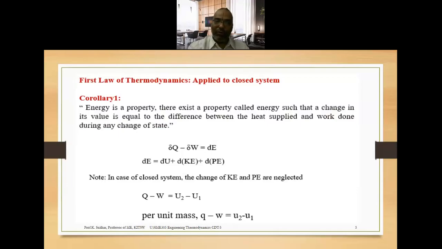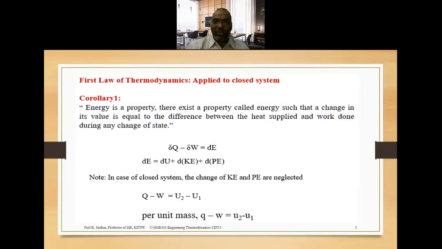Here we can observe one important and beautiful point. Delta Q, the heat, is not a property. W is not a property, because both are path functions. Path functions are not examples of thermodynamic properties. But the difference of heat and work leads to a new property. Energy, dE, is a thermodynamic property. So though work and heat are not thermodynamic properties, the difference of heat and work leads to a new thermodynamic property called energy. That is very, very important.